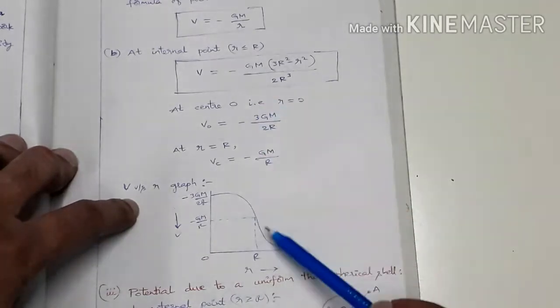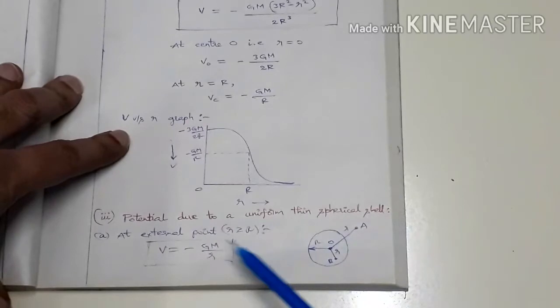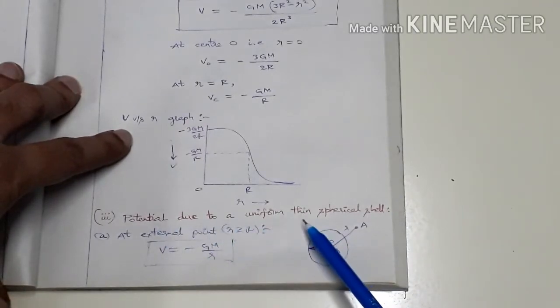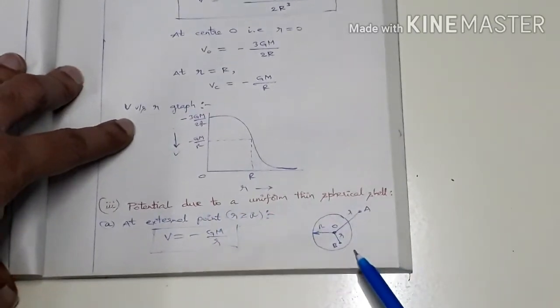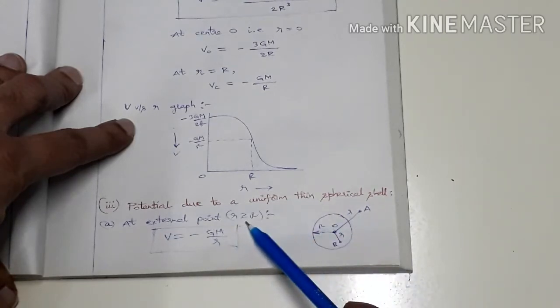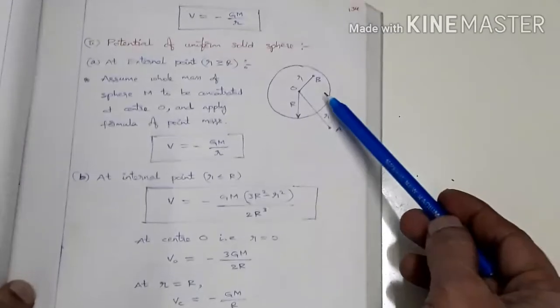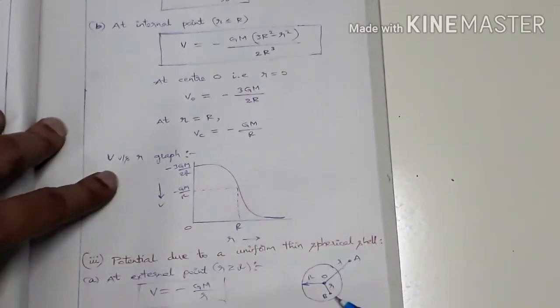So since it is minus, it is further decreasing here like this. Okay. Next, potential due to a uniform thin spherical shell. At an external point, meaning small r is greater than or equal to capital R, in this case V equals minus G capital M by small r, whether it is a solid sphere or a spherical shell.